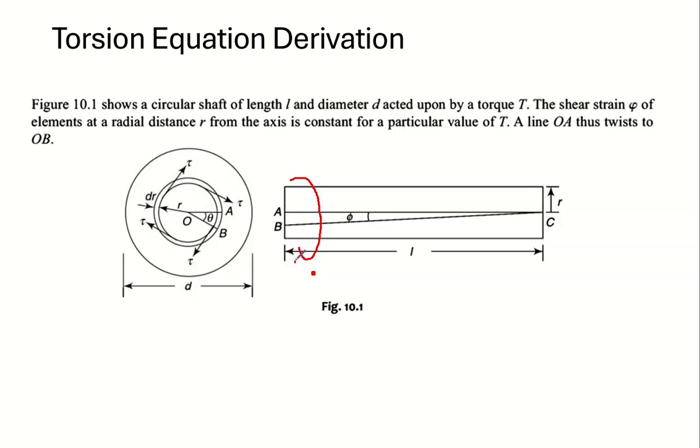When the twisting moment is applied like this, you can see that the position of C remains as such. There is no change in the position of C because this is a fixed end. But the position of A changes to B. That is, line AC is rotating with center C to the new position BC.